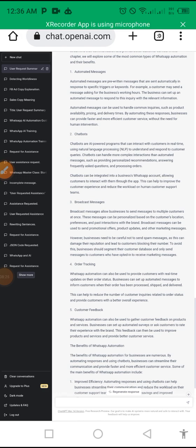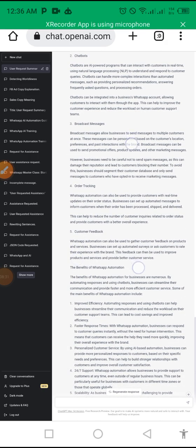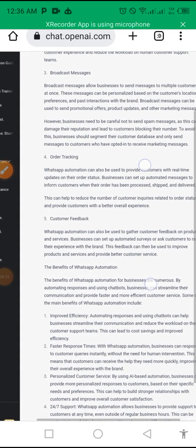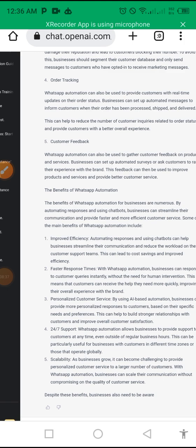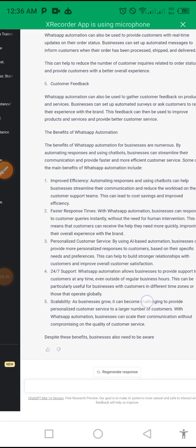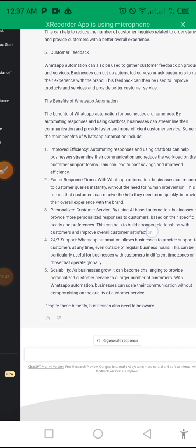So let's try more. Let's see what our bot has written about the benefits of WhatsApp automation. Despite the benefits, businesses also need to be aware.